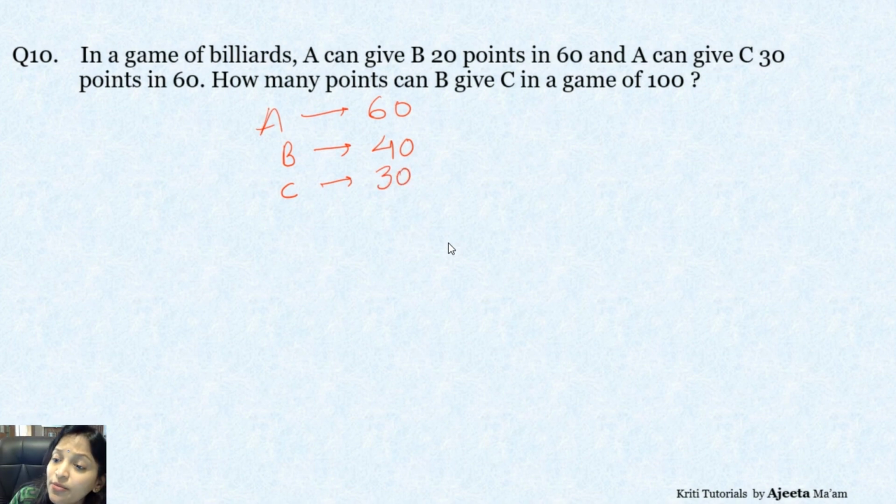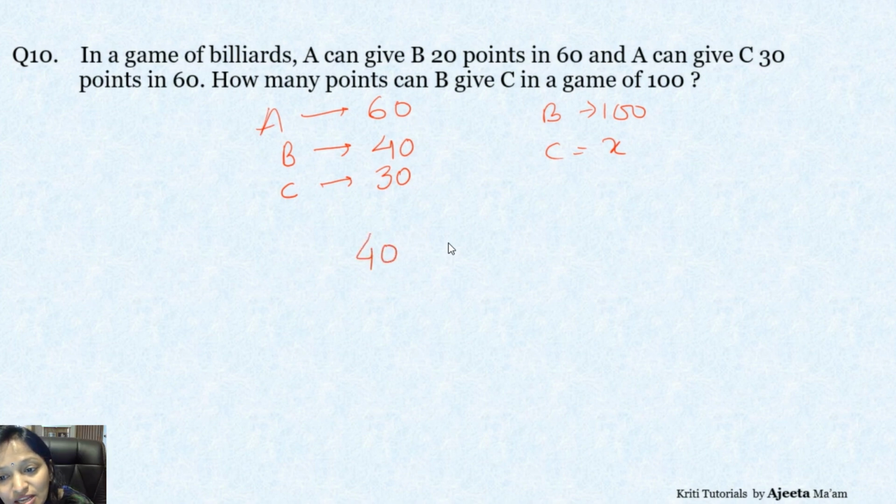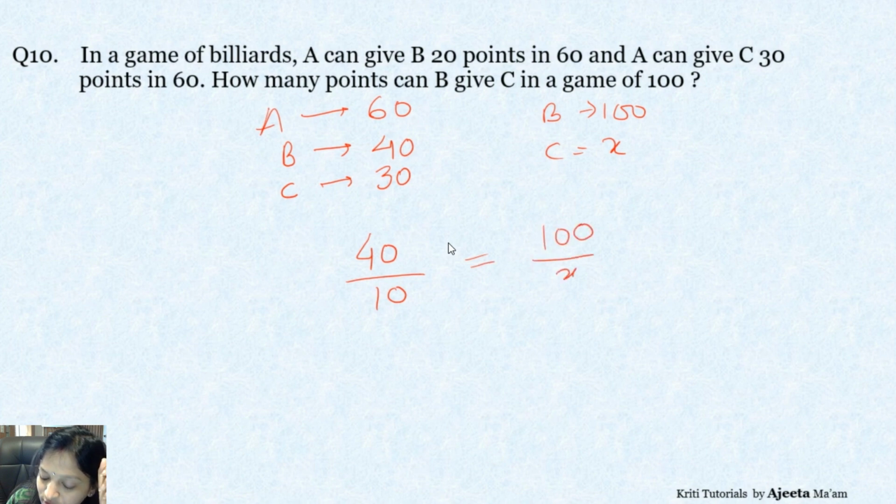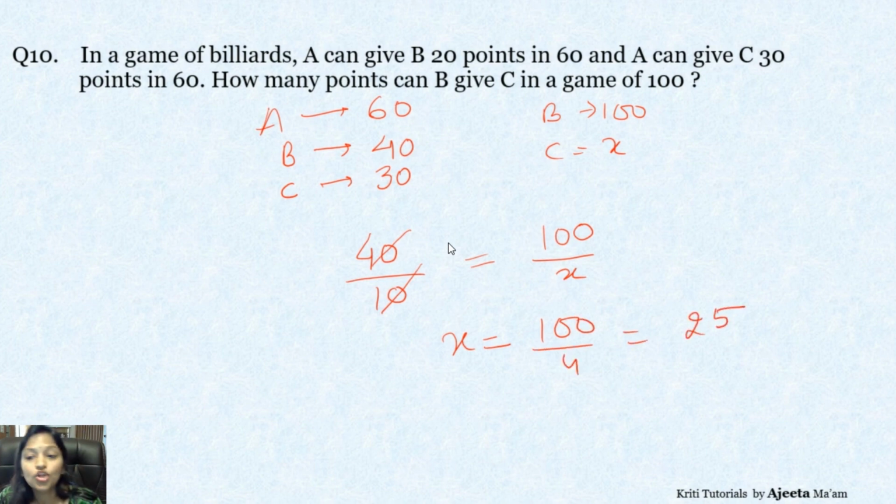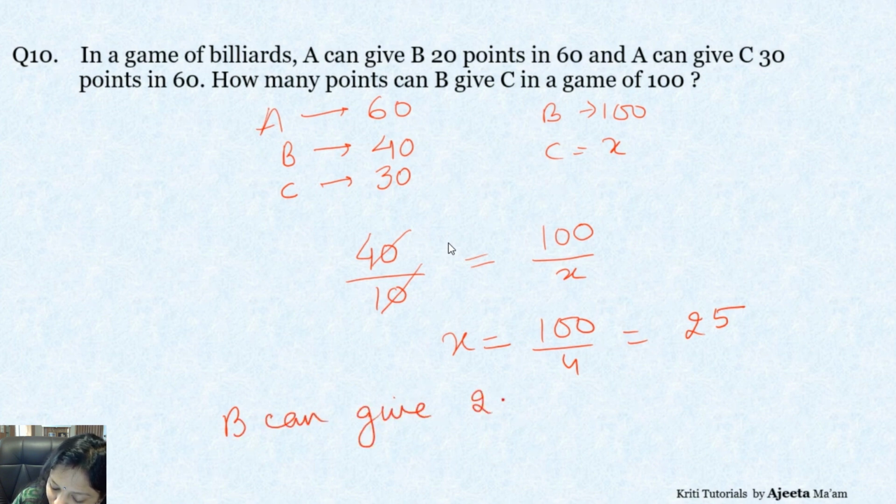So they are asking in a game of 100 how many points can B give C. सो अगर 100 का गेम होता है तो B को कितने पॉइंट C को दे सकता है? That is what we have to find. तो अगर 40 का गेम होता है तो C को कितने पॉइंट्स दे सकता है? इसका मतलब 10. Okay, how many points B can give C? 10 points. So game of 100 में कितने points दे सकता है वो उसको? X. Correct. So now we can calculate this value. So X will be how much? So 100 के game में B can give 25 points